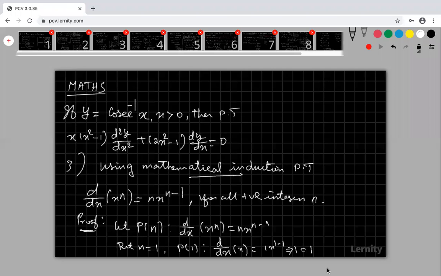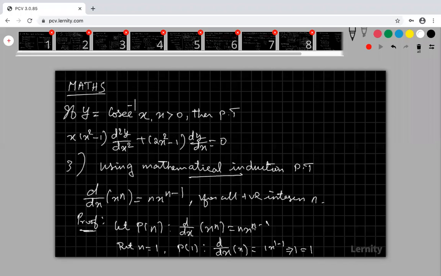When my n is equal to 1, left hand side is d by dx of x. The differentiation of x is 1 only. So this is 1, equal to right hand side 1 into x power 1 minus 1, applying n is equal to 1.